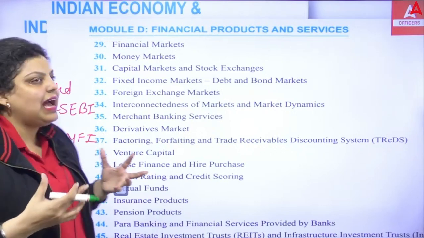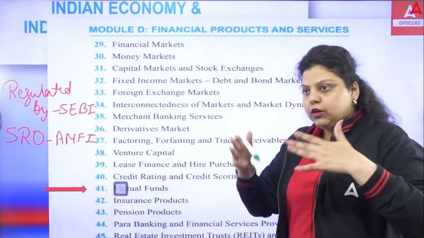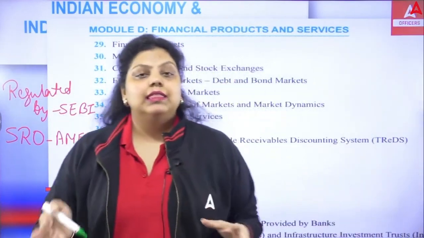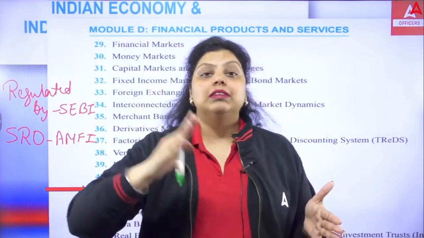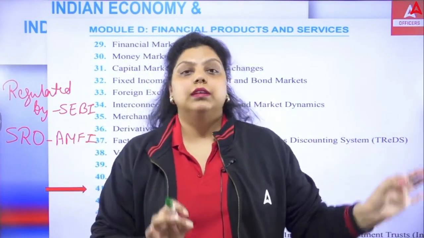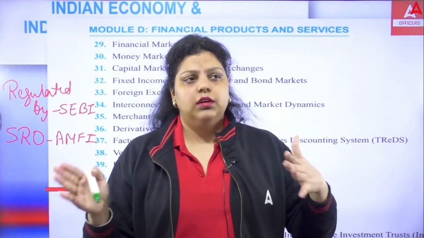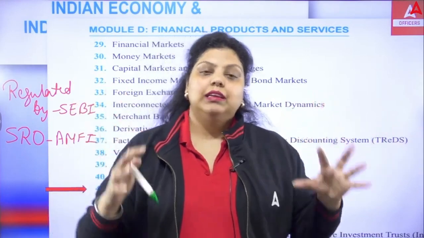Apart from that, what are the mutual funds actually doing? Mutual funds collect money from various investors, and then they invest that money in diversified sectors, in different sectors. Why? Just to minimize the risk. To minimize the risk, mutual funds invest the money of other people in different sectors, so that the risk will be minimized.